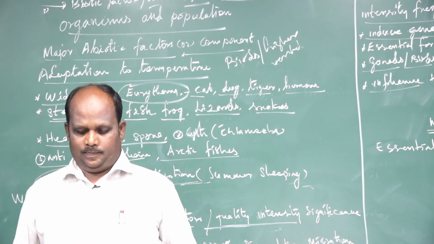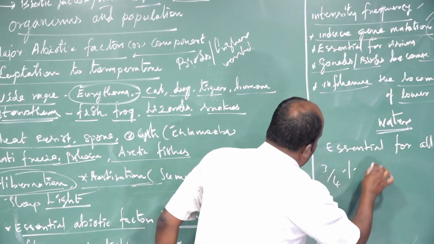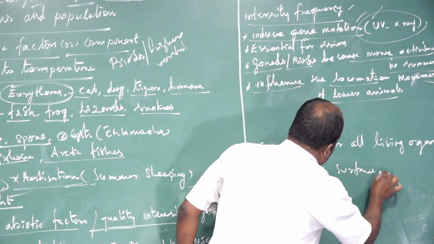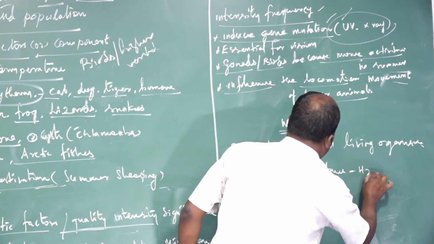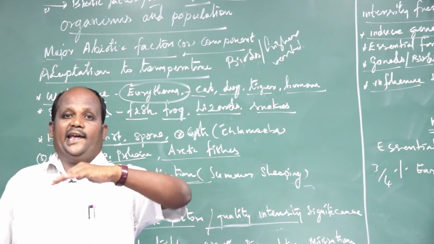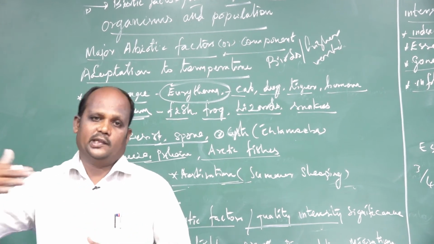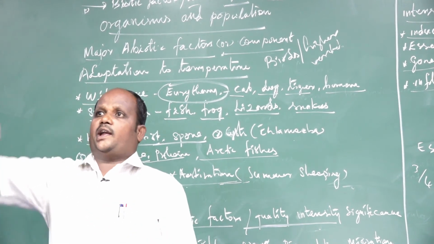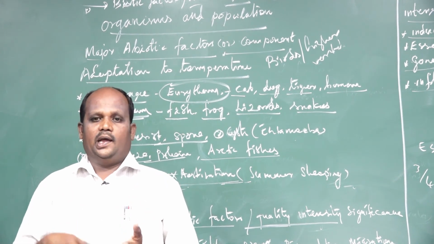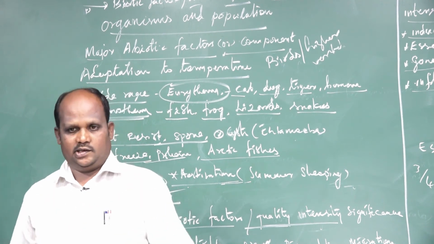From the earth surface, three-fourths, 3 by 4, of the entire earth surface is covered by water. So without water, nothing will happen. The layer of water on the earth surface is called the hydrosphere. The land surface is called the lithosphere. The upper part of the earth surface is called the atmosphere. So atmosphere, lithosphere and hydrosphere, these three regions together are called the environment.